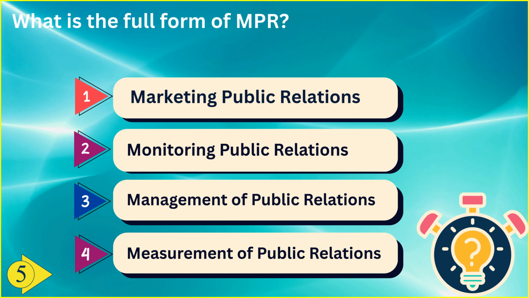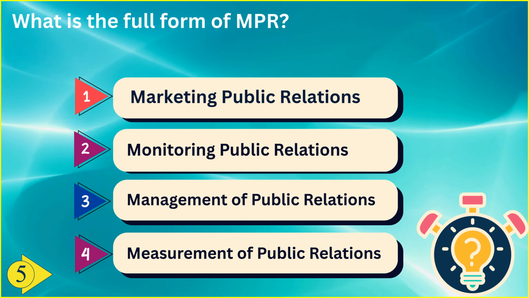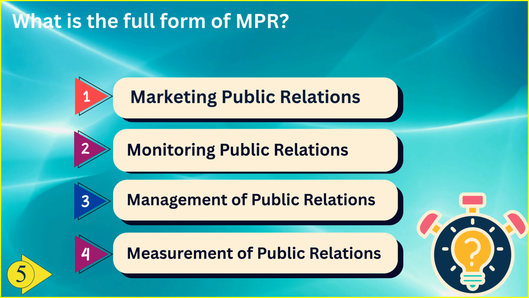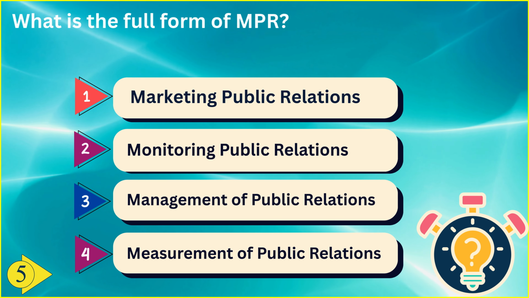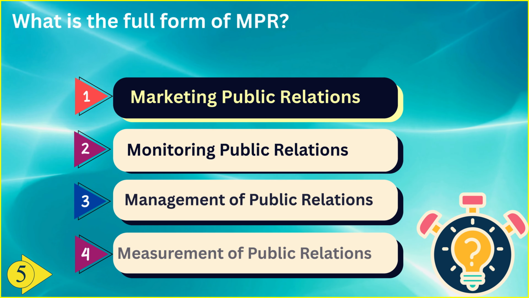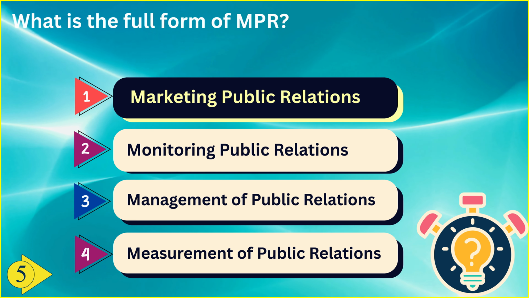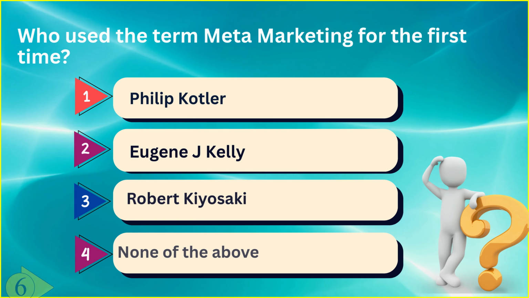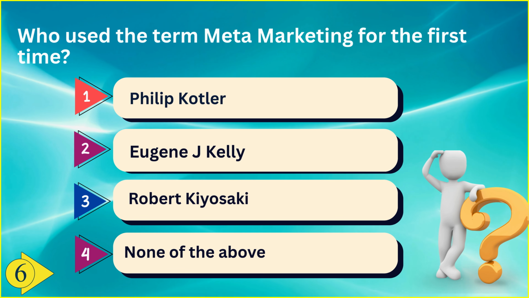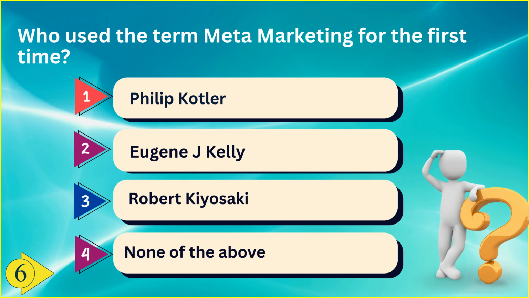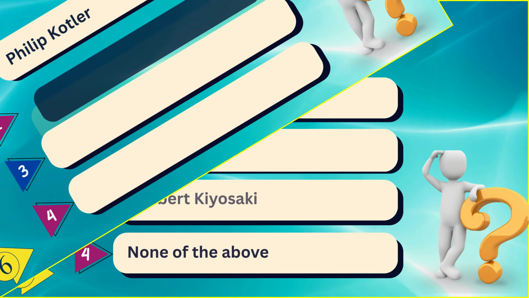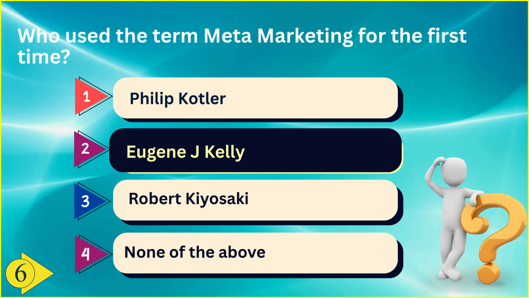What is the full form of MPR? Option 1 marketing public relations, option 2 monitoring public relations, option 3 management of public relation, and option 4 measurement of public relation. And the correct answer is option 1 marketing public relations. Who used the term meta marketing for the first time? Option 1 Philip Kotler, option 2 Eugene J. Kelly, option 3 Robert Kiyosaki, and option 4 none of the above. And the correct answer is option 2 Eugene J.